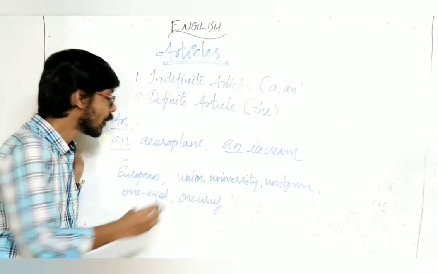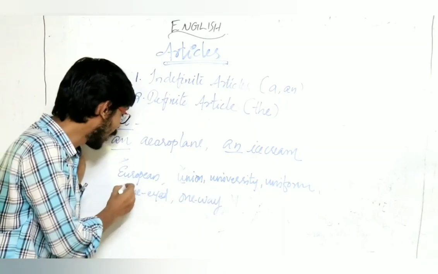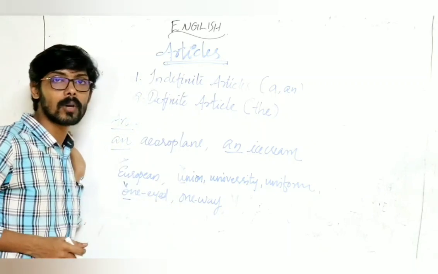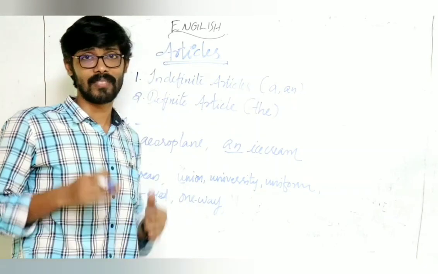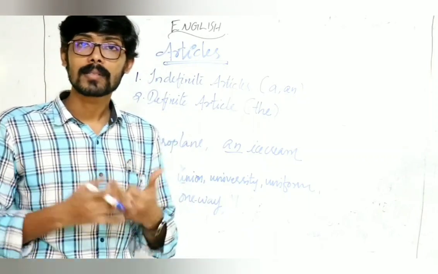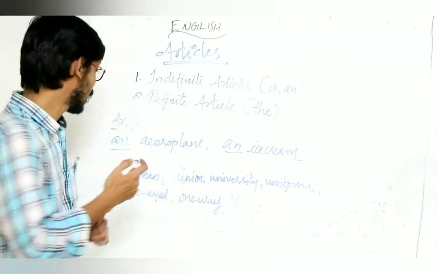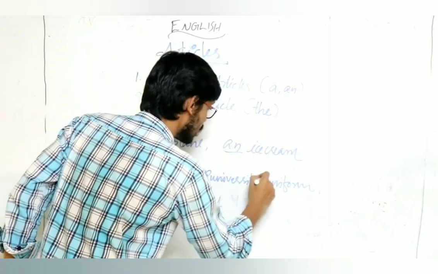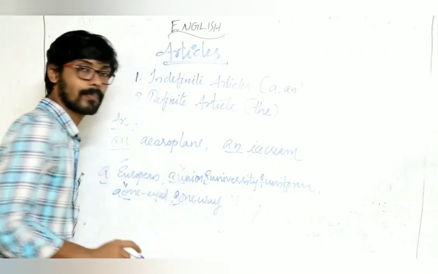Union again, same. University, uniform, same. One-eyed, wa sound. One way, same. So these words begin with a vowel letter but are pronounced as consonants. So we use a European, a Union, a University, a Uniform, a one-eyed man, a one-way.